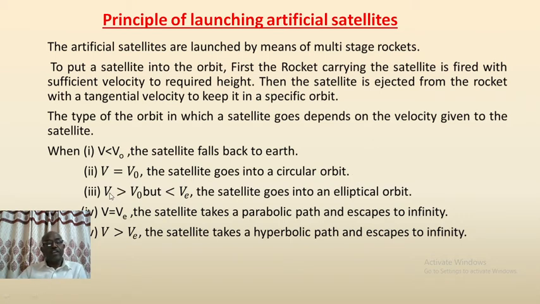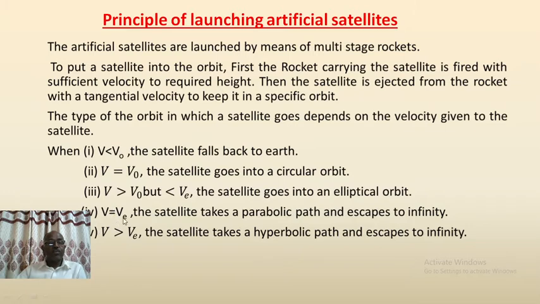When V is greater than V0 but less than VA, that is when the velocity of the satellite is greater than orbital velocity but less than the escape velocity, the satellite goes into an elliptical orbit.